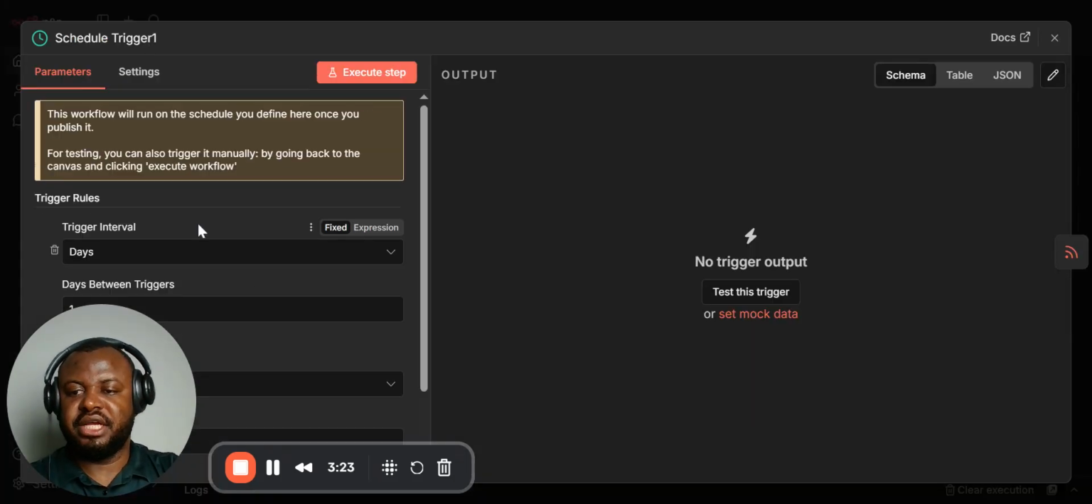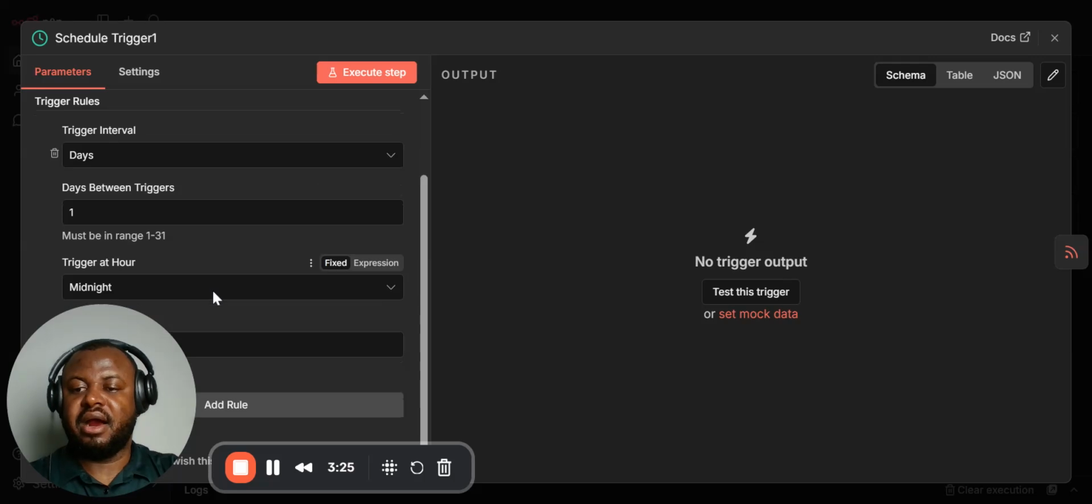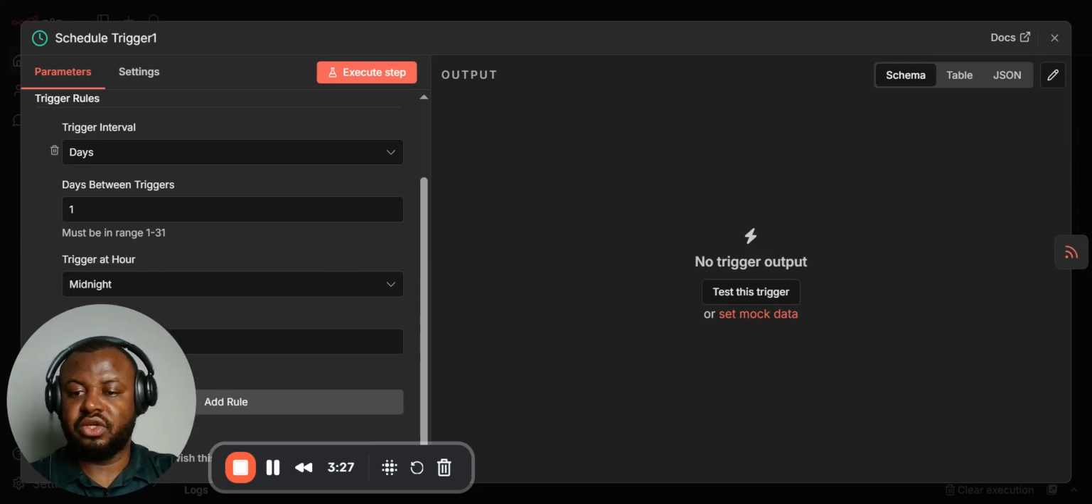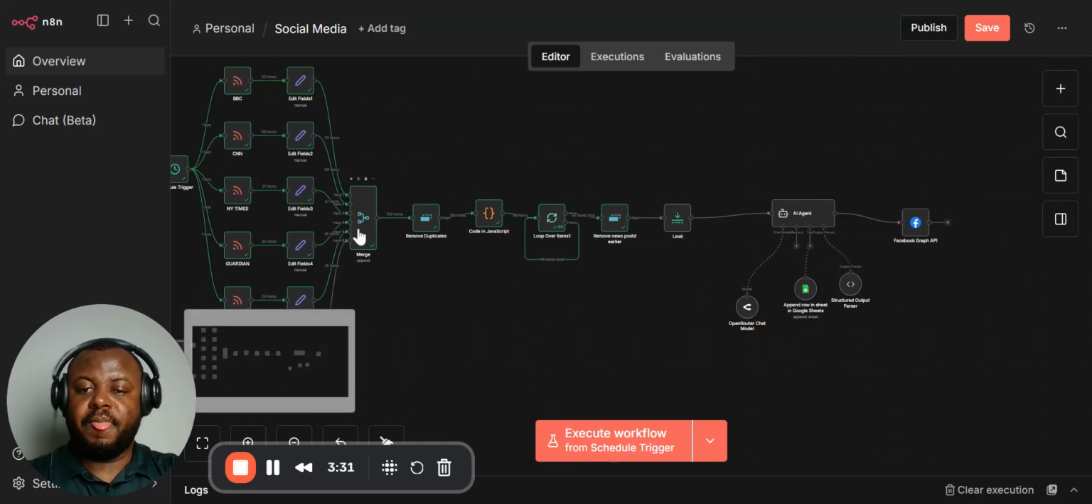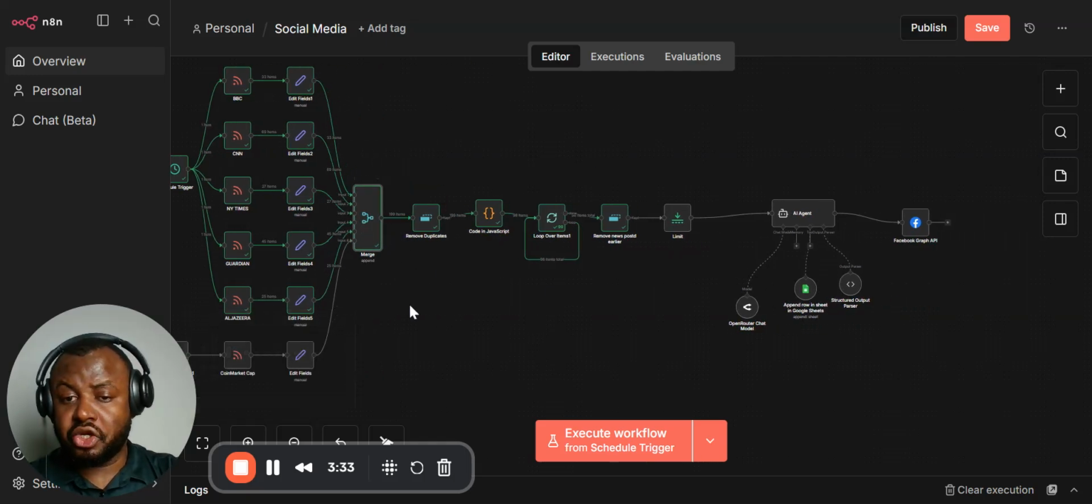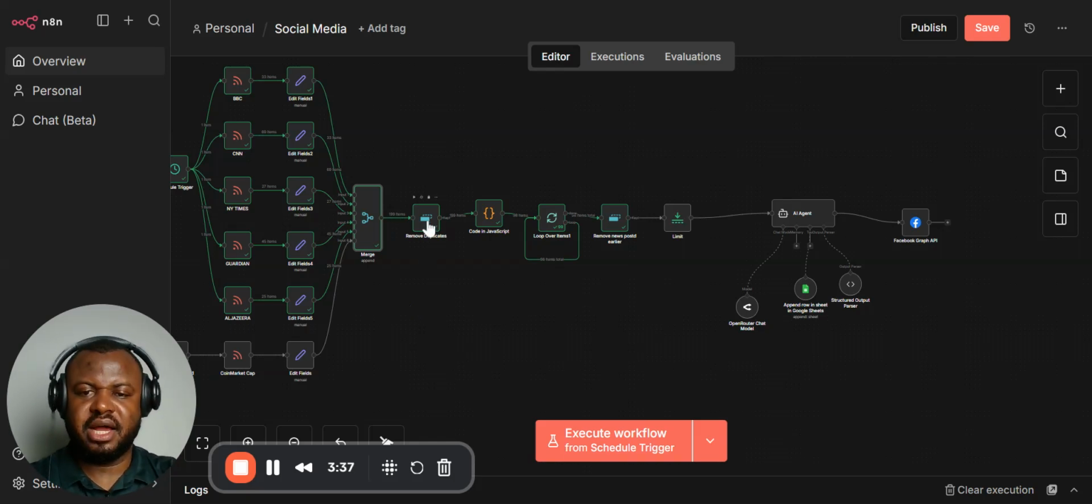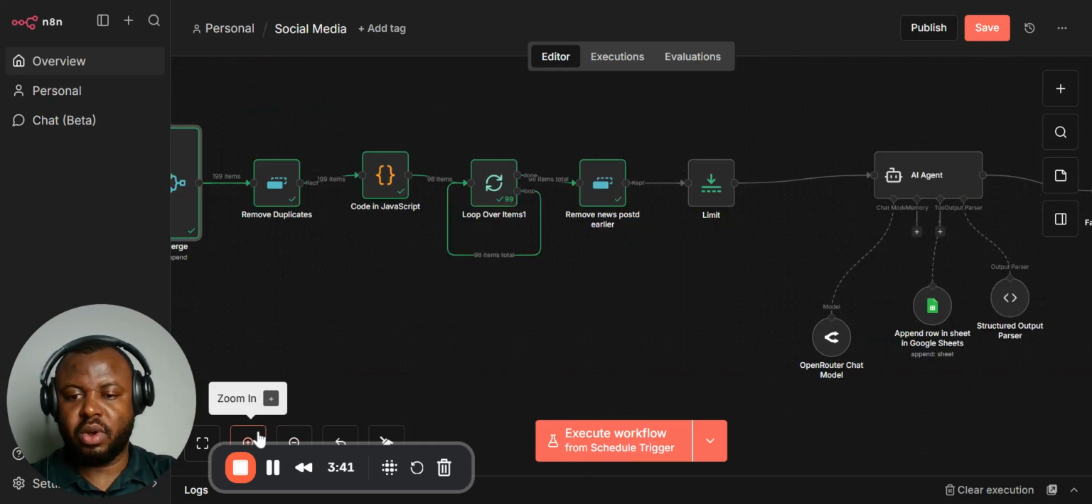So this one is going to trigger every day. And then all of them are going to merge here, so it doesn't matter which one comes first, the merge brings all of them together. Then the duplicate. Now let me zoom in so you can see more clearly what I'm talking about.